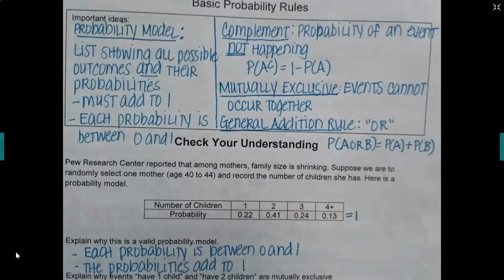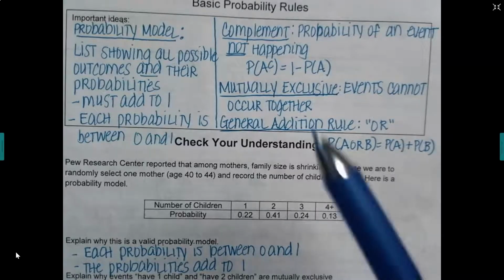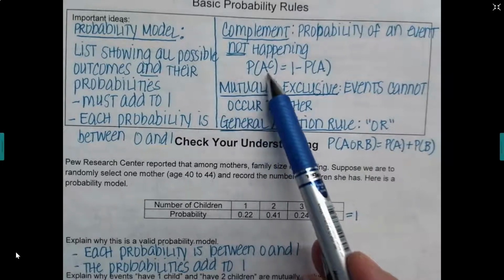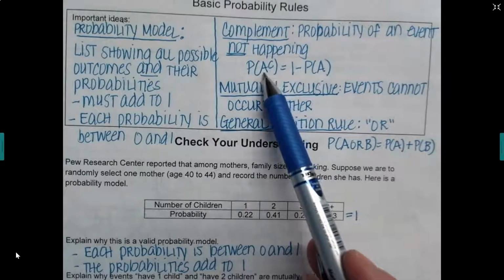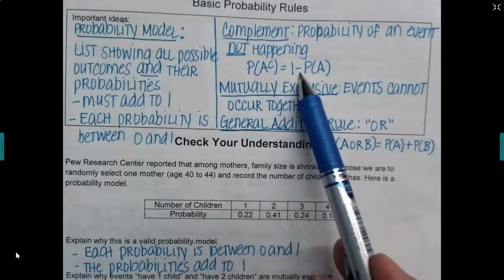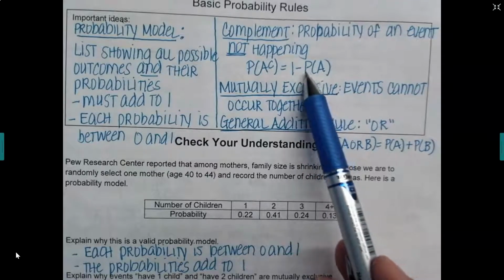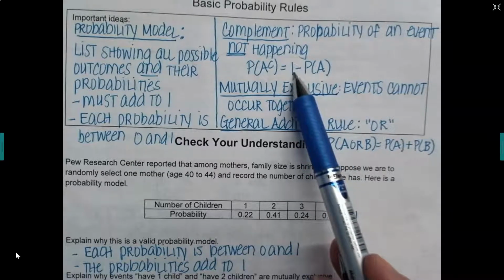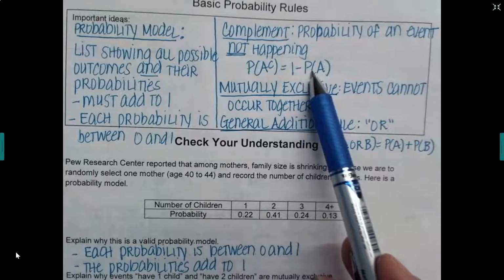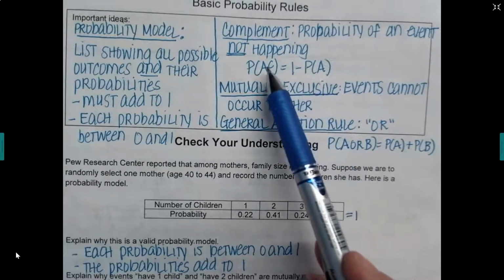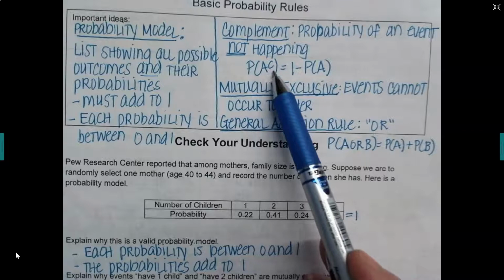The other thing I wanted to make sure you have for your notes is the idea of a complement. In statistics, the complement is the probability of an event not happening. So I have some symbology here for you. The probability of not A, or A complement, equals 1 minus the probability of A. If all the events together equal 1, and we subtract off the probability of A, whatever's left over is the probability of not A.